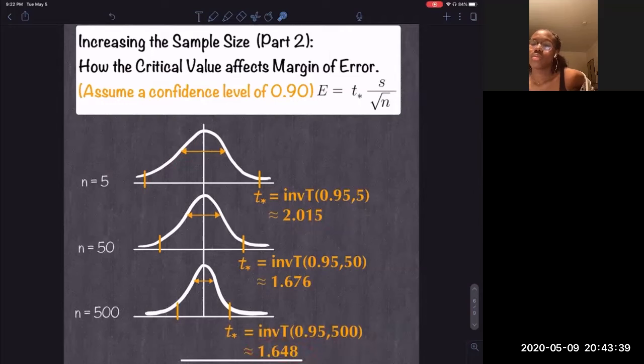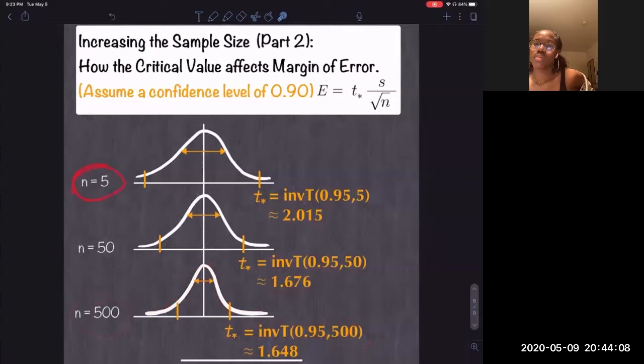See that? For a sample size of 5, you have a critical value of 2.015. For 50, you have a critical value of 1.676. And for 500, you have the smallest critical value. So why is this happening? Because the t distribution is getting more narrow as n increases. This is the most narrow graph, and n is the biggest.